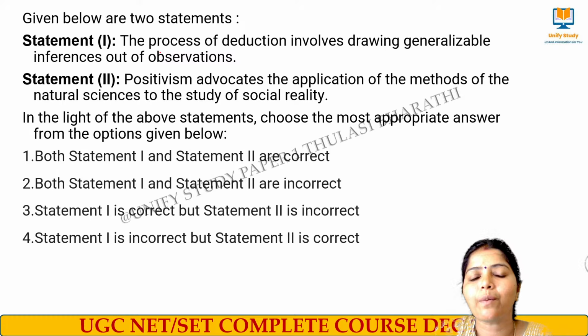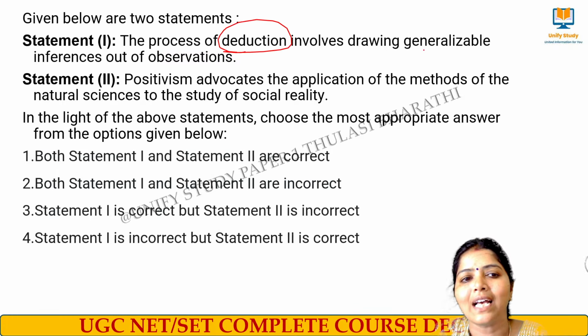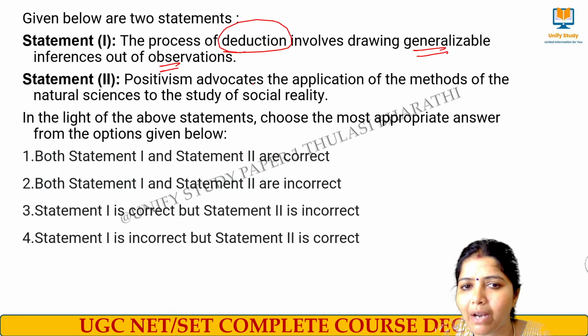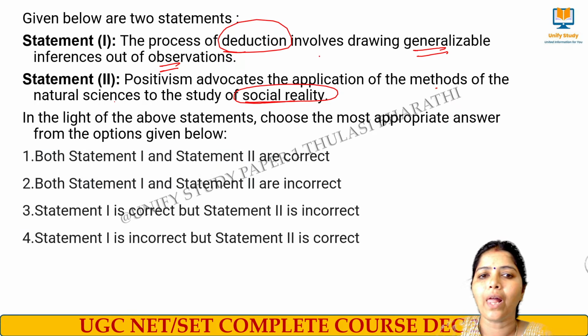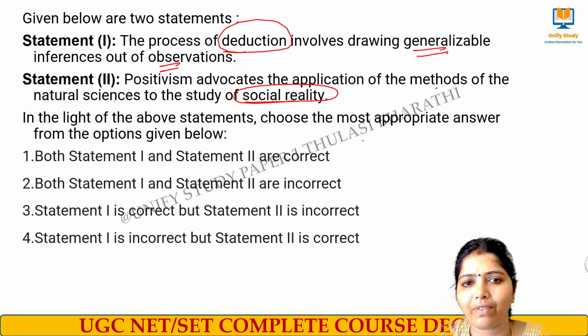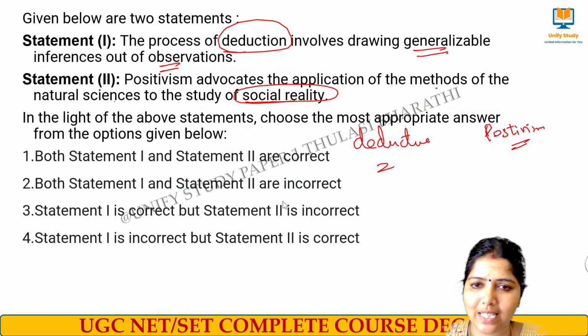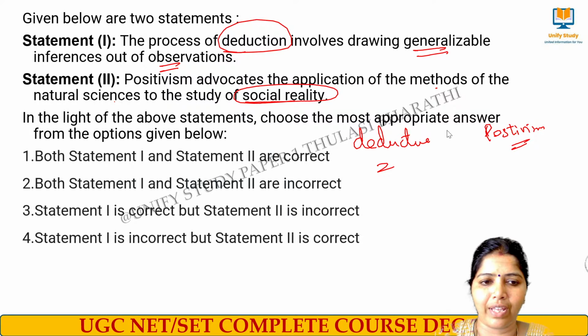Next question. The process of deduction involves generalizable inferences out of observation. Positivism advocates the application of methods of natural sciences to the study of social reality. So here we have two concepts. One we call deductive research, and another one they have used in point 2 is positivism. With these two terms, connect the options.